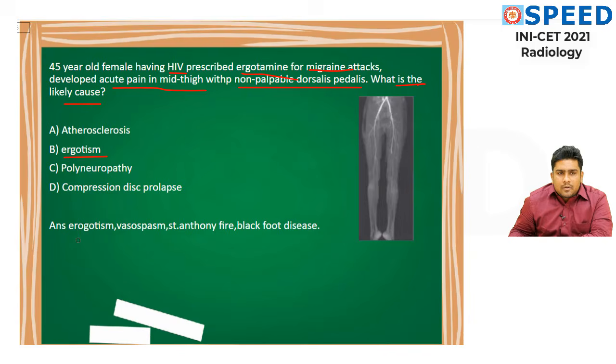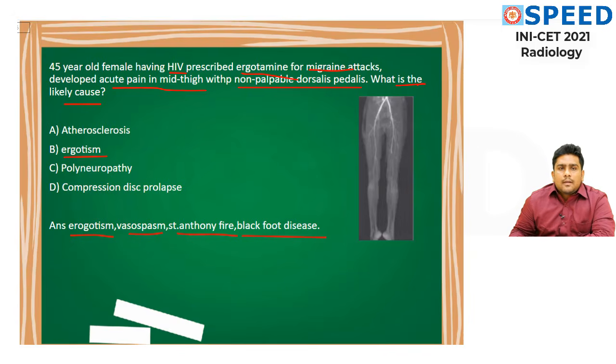The answer is ergotism. Here, what all it can be is, we could have given the option vasospasm, Saint Anthony's fire, or Blackfoot disease. Everything could have been given to confuse you a little bit more. If I would have set the question paper, I would have put like, was given a drug for migraine attack which caused so and so complaints, what is the drug? It's a nice question. Here they are given ergotamine, hence it's going to be ergotism.